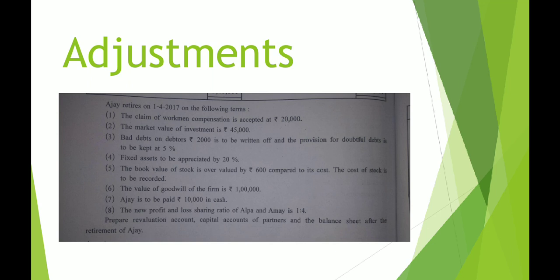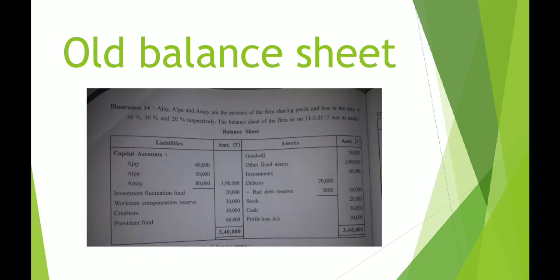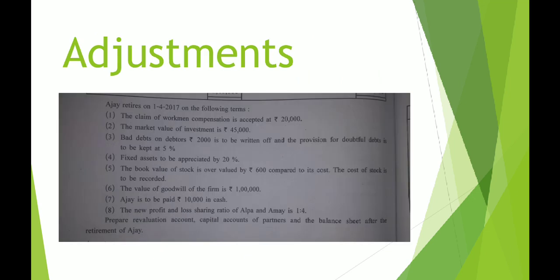Understand, I repeat, in your old balance sheet, Workmen Compensation Reserve is 30,000, and in the adjustment, they say out of 30,000, 20,000 is to be paid. So anything that is to be paid is a liability. It becomes a liability. And what about the remaining 10,000? The remaining 10,000 will be distributed among partners in their old profit-loss sharing ratio, just because this is a reserve.